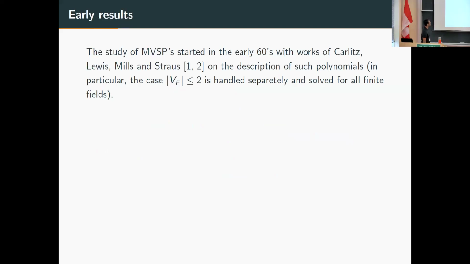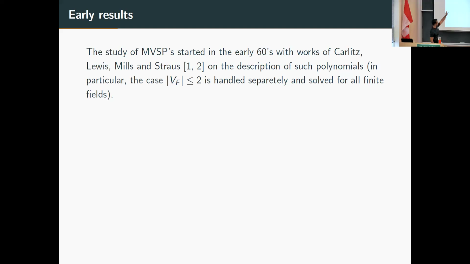Okay. So these polynomials were introduced like 60 years ago by Carlitz, Lewis, Mills, and Strauss in these two papers. And actually they started studying the description, right? This is a very natural problem. What are the MVSPs, a classification theorem for these polynomials over finite fields?